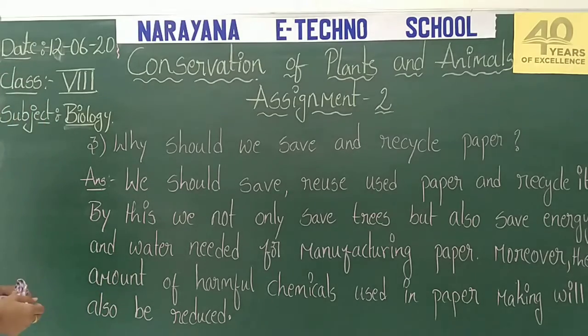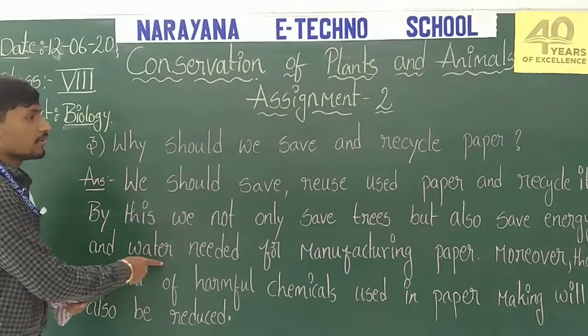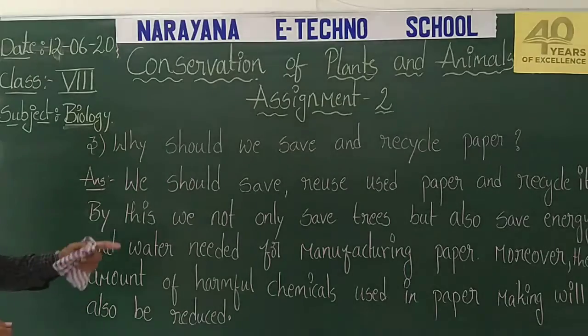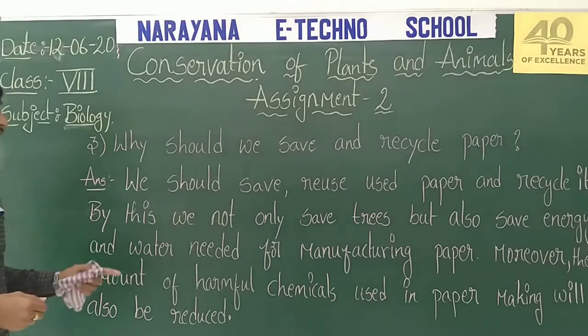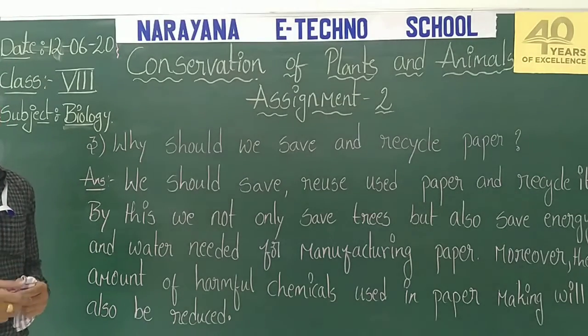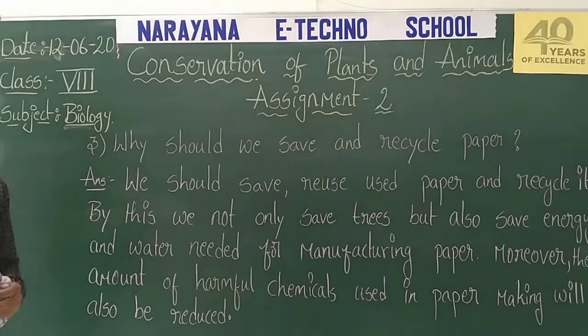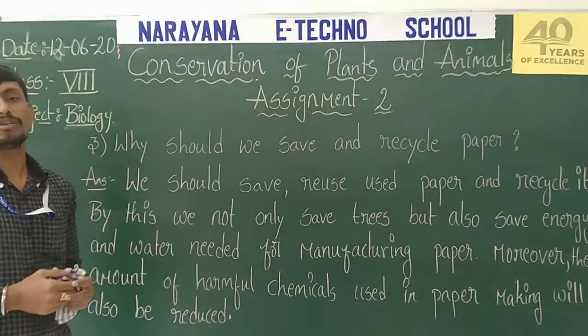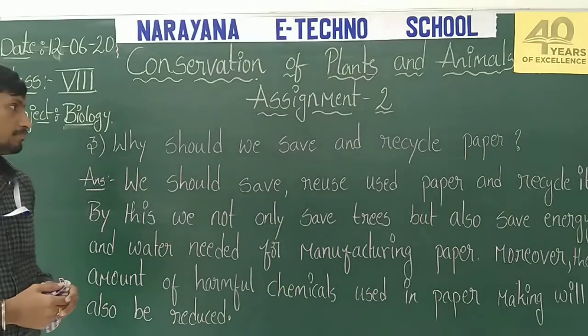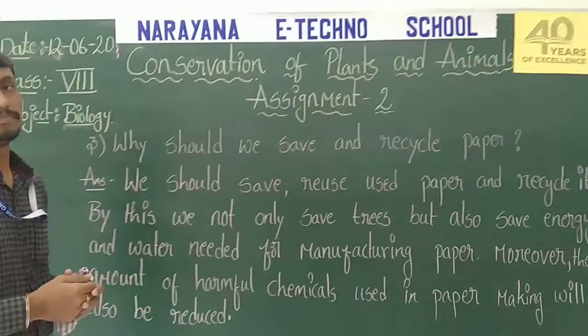To make paper we use water, so we can reduce the water as well as the energy, and along with that we can reduce the harmful chemicals used for making paper.